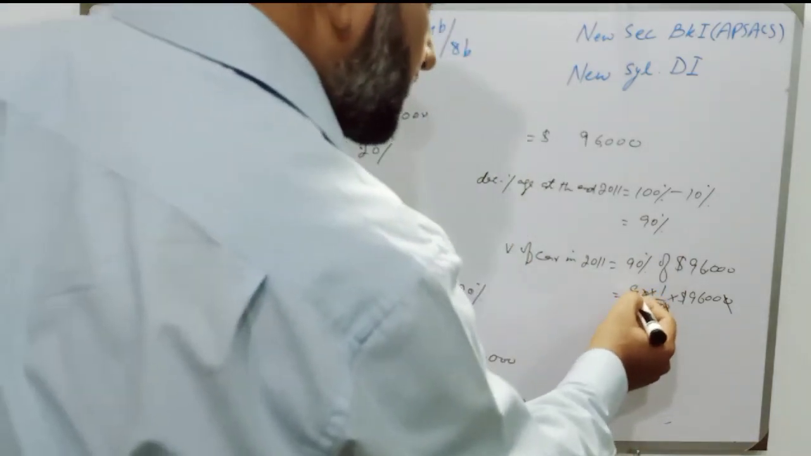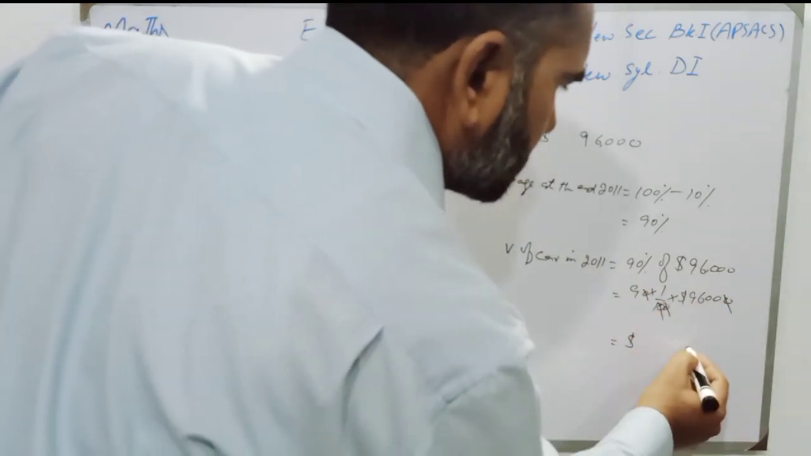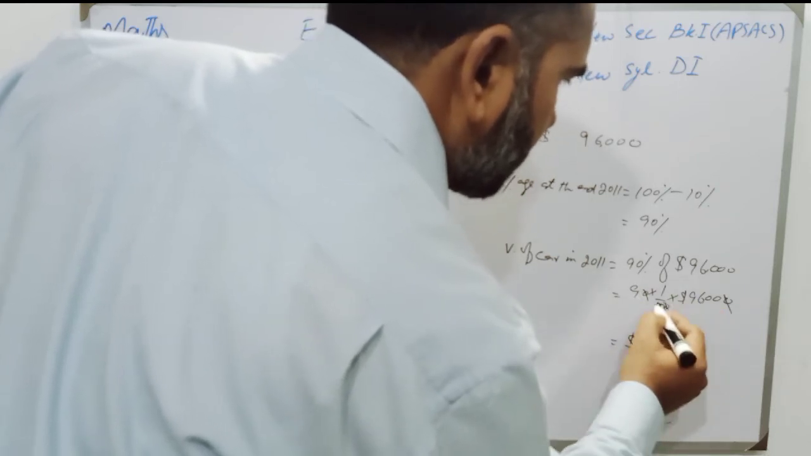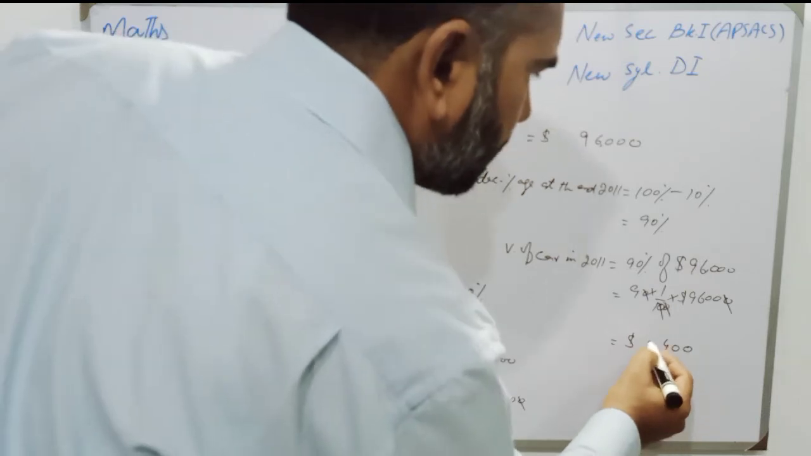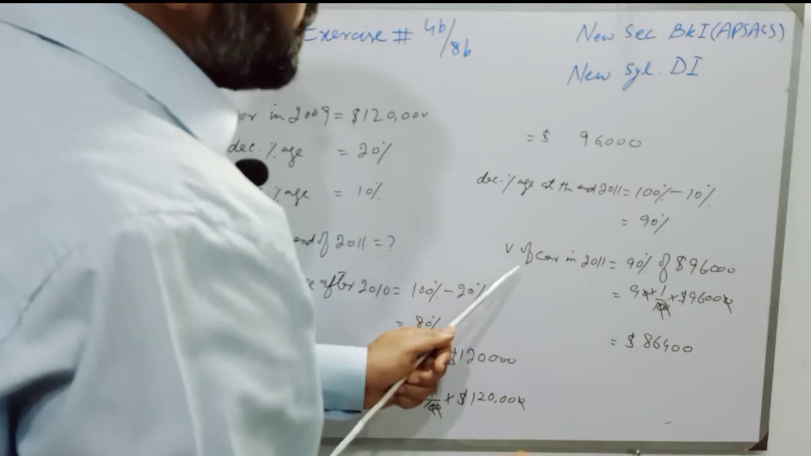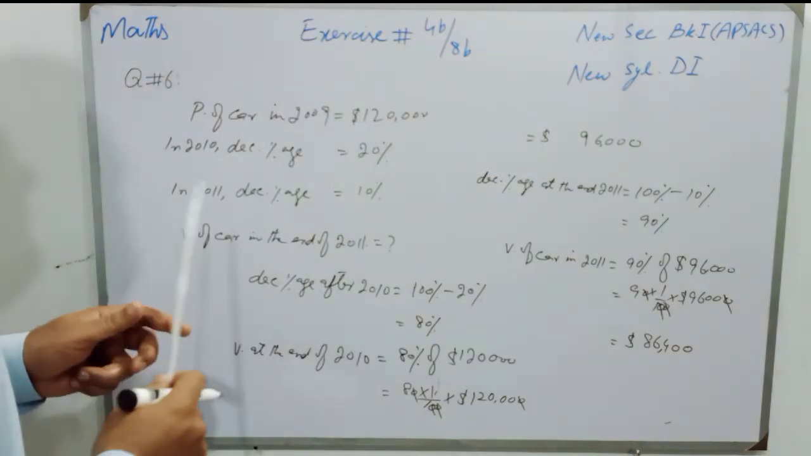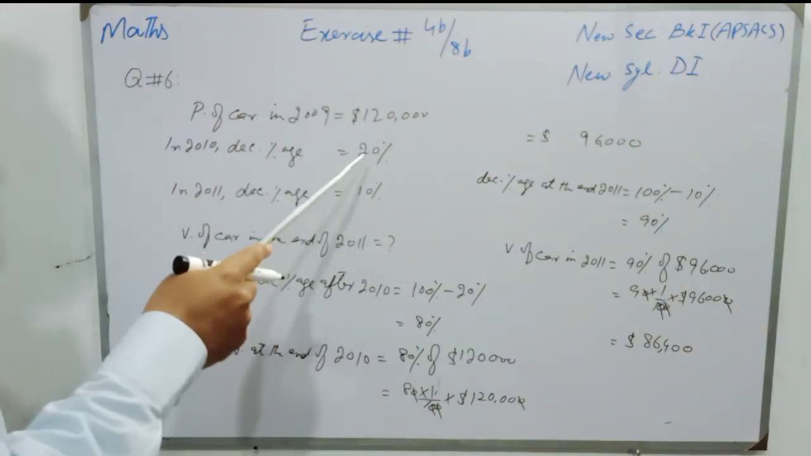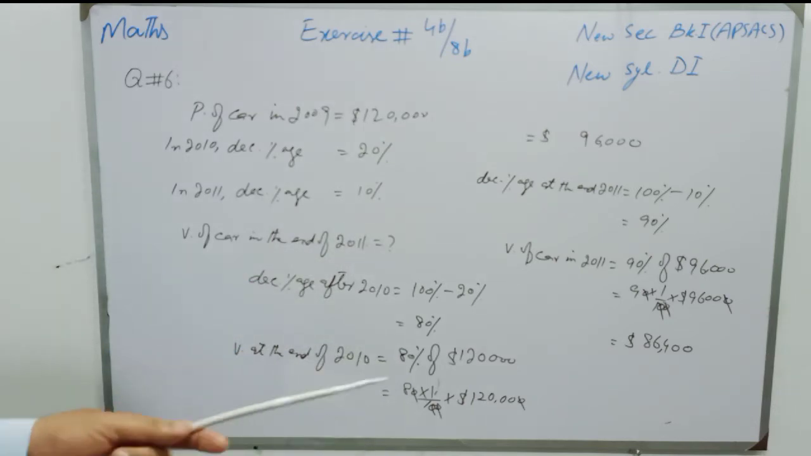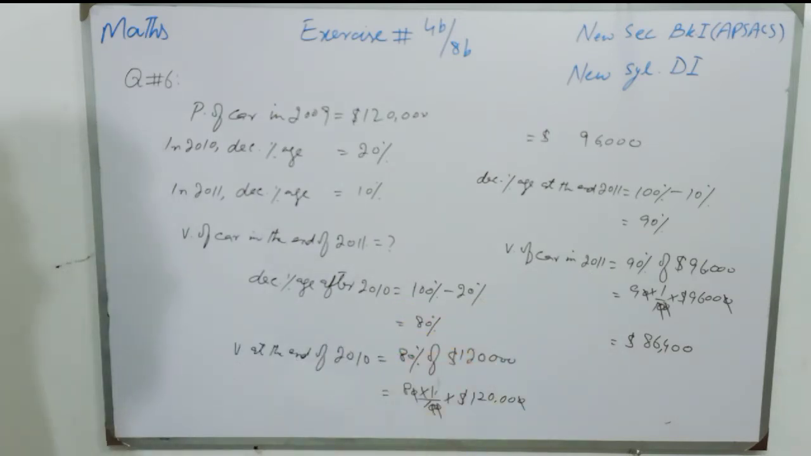Now students, I will multiply 9 with 9600: 9 zeros are 0, 9 zeros are 0, 9 6s are 54 and 5 carry, 9 9s are 81 and 5 is 86. So at the end of 2011, the value of the car will be $86,400, as it decreased by 20% in 2010 and then 10% in 2011.